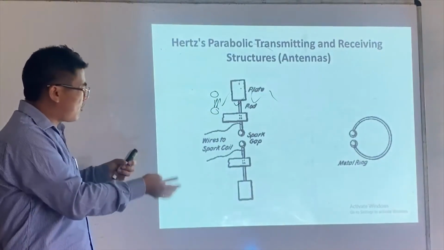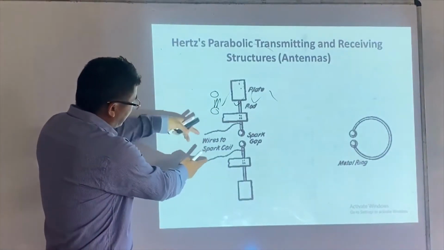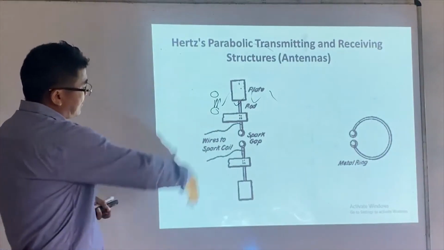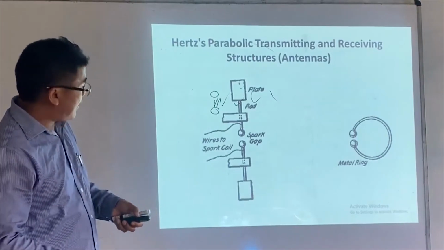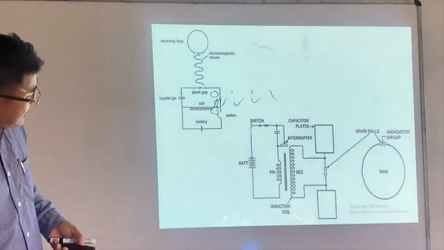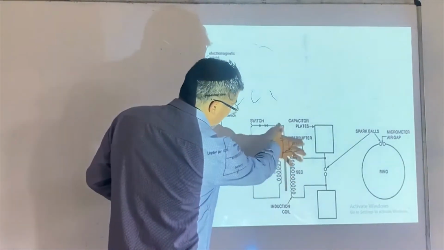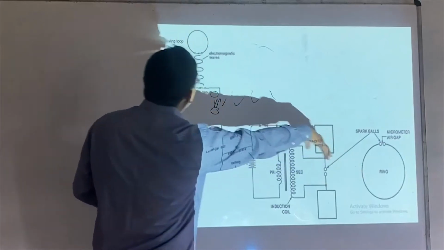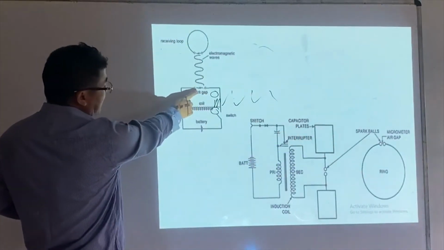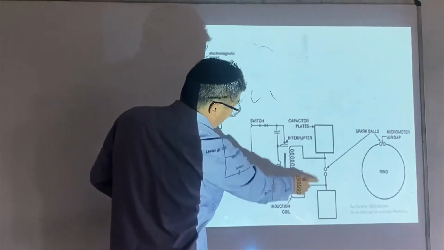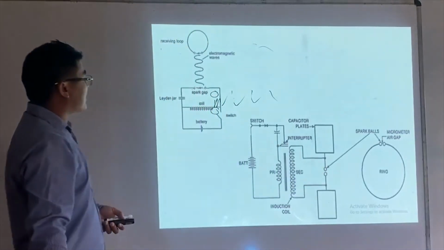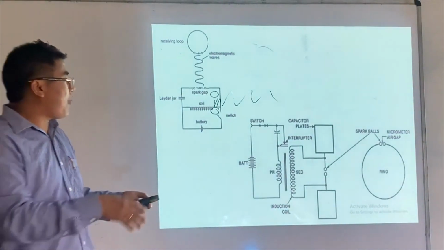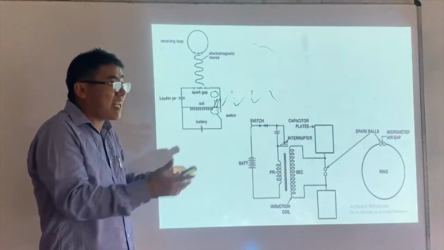Again, this is another form of producing electrons. I am going to supply an alternating voltage, and this is how oscillation takes place. This is how you supply alternating voltage, and this is how electromagnetic waves are produced. You can see sparks here, and then electromagnetic waves are generated. The point here, our focus is not how to generate electromagnetic waves.